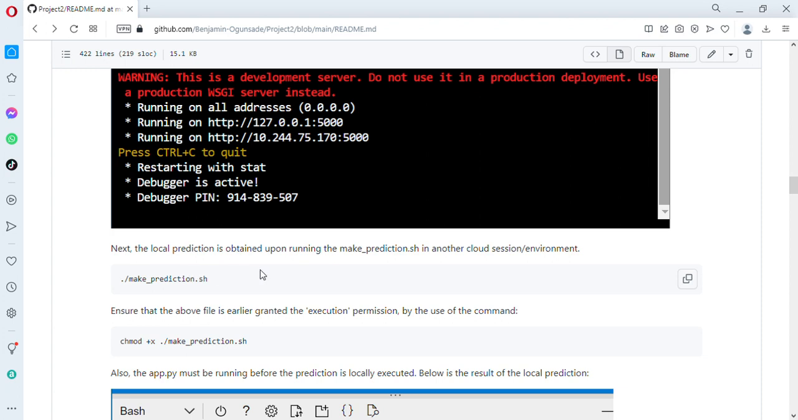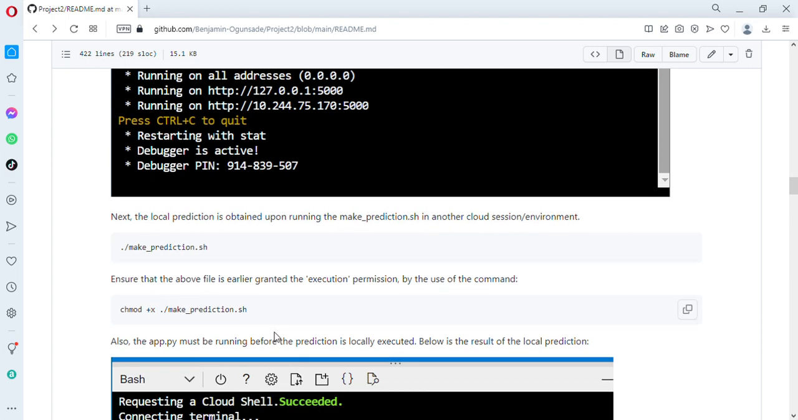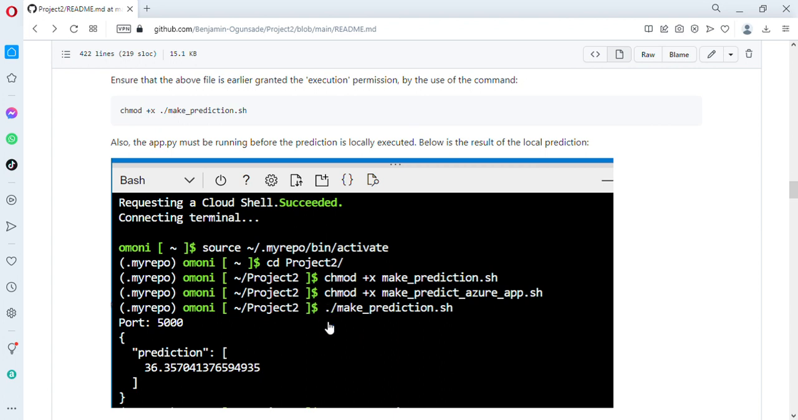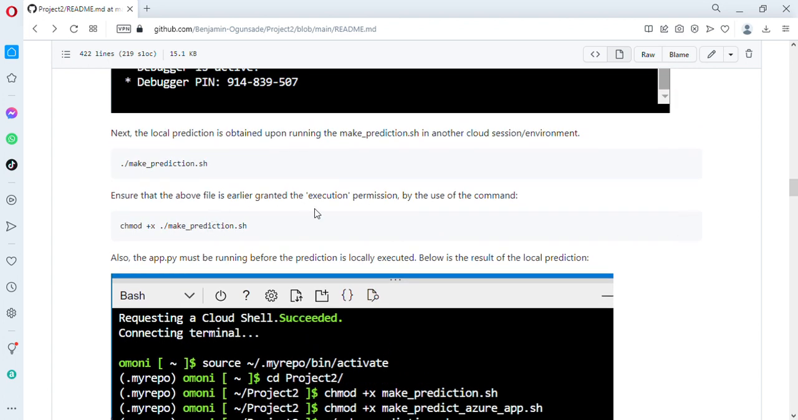So now the next thing is my local prediction. The local prediction is done using the shell file, make_prediction.sh, in a new cloud session. So this was run. Obviously, it runs into an error on the first trial because you need to give the file execution permission using chmod +x, which is for execution of the file.